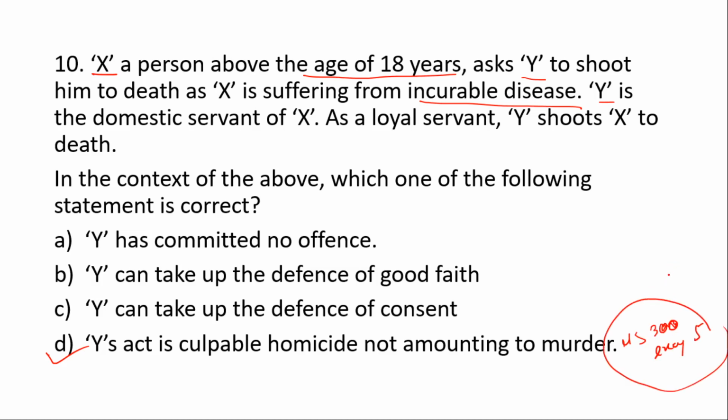So under section 300, exception 5 says that if death is caused with the consent of the person who is above 18 years of age, the culpable homicide is not murder. So Y's act is culpable homicide not amounting to murder.